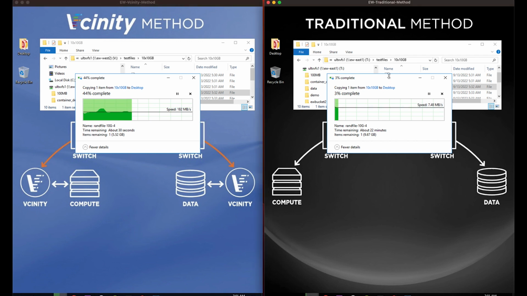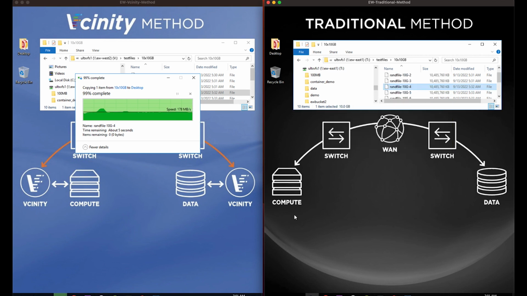We probably won't let this one finish, but during the demo, we are doing a simple drag and drop workflow to illustrate performance. You may have seen the term AccessX during the presentation. That's the built-in data copy and movement tool that's part of the Vcinity solution. This tool can be used in a browser-based GUI to copy or move data between sites. It can also be used via API for integration into workflows. So as this one finishes, we'll go ahead and end this one